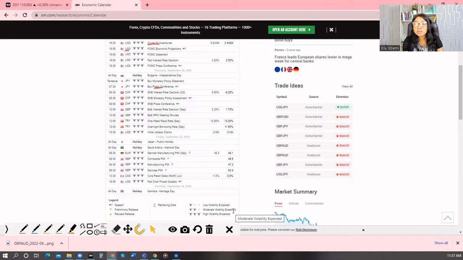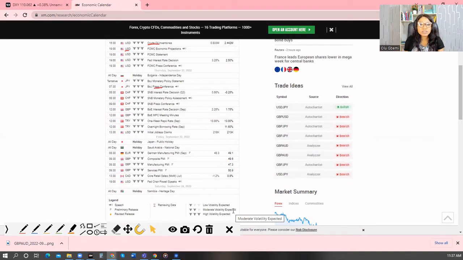It is not rated as very high impact because yen is the lone wolf, let's put it that way, among all the other major currencies. There hasn't been any major change in the monetary policy.